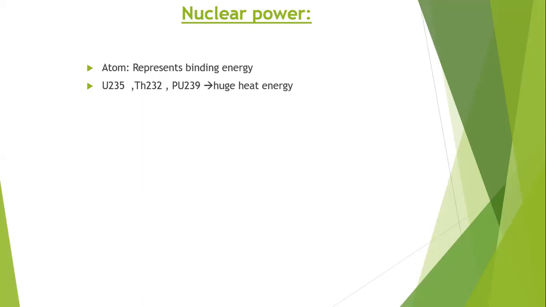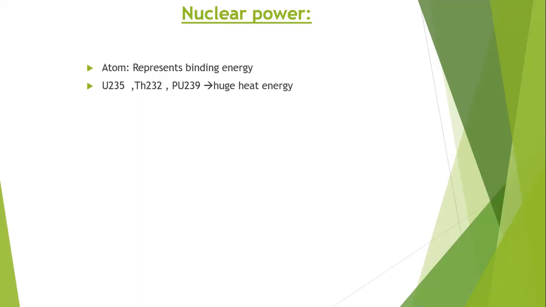This enormous release of energy from a small mass of nuclear fuel makes this source of energy very important for us. A little mass gives huge energy, which will be used for developing very large electric power.